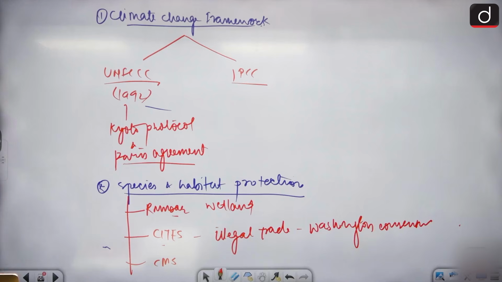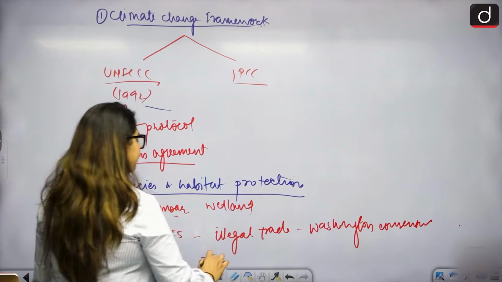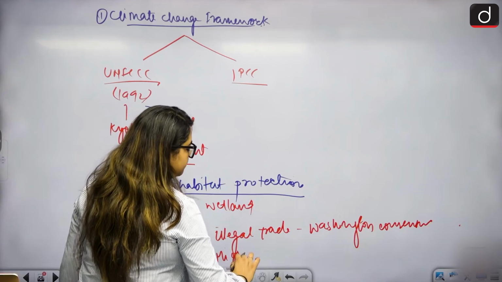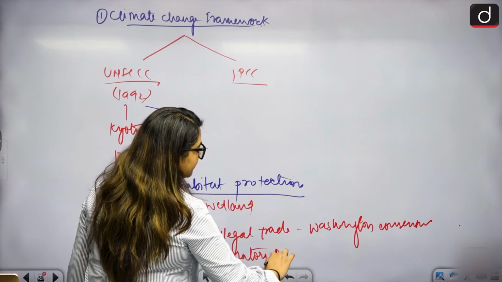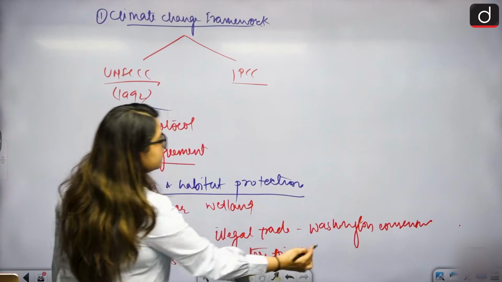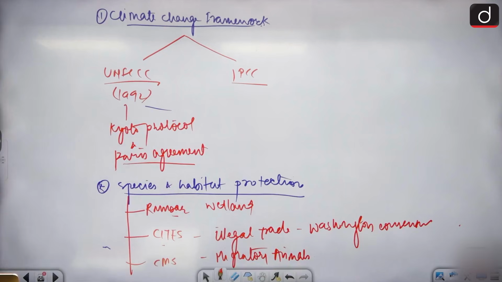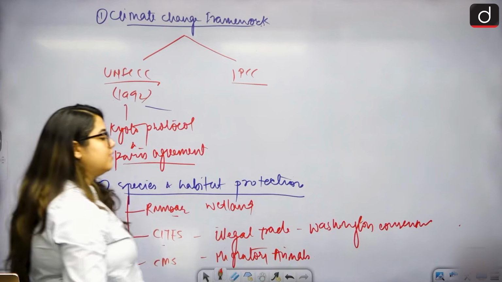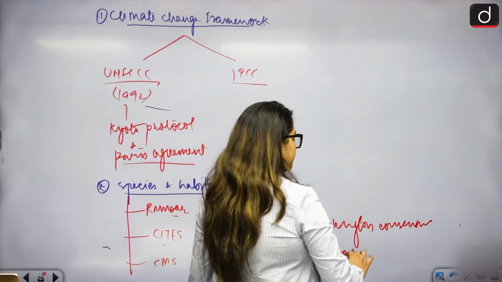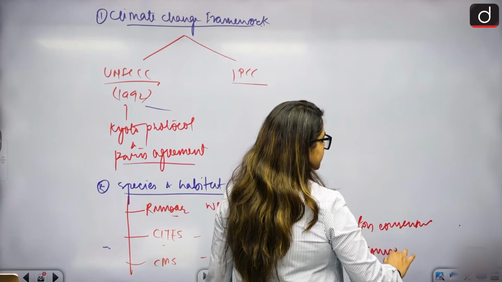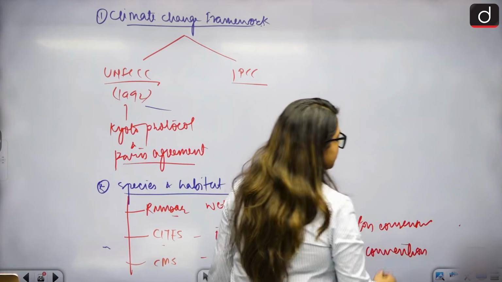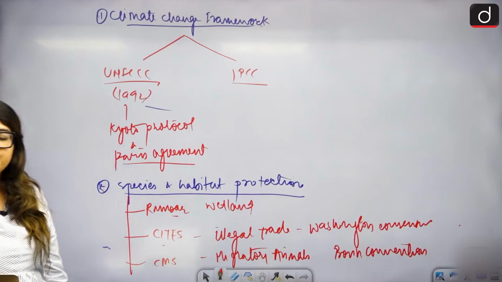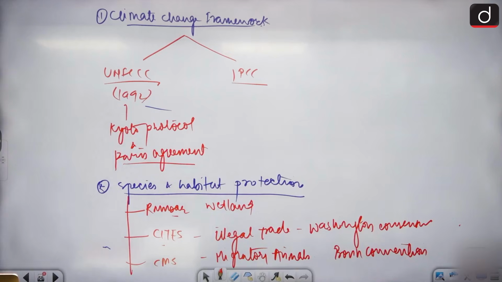And then CMS is specifically for migratory animals, to protect them, to give them good habitat and a proper environment. This is done under the Bonn Convention. What is the convention? Bonn Convention. You understand the purpose? Clear?